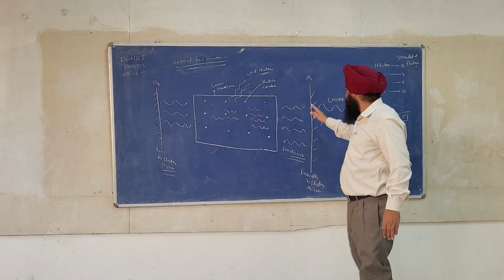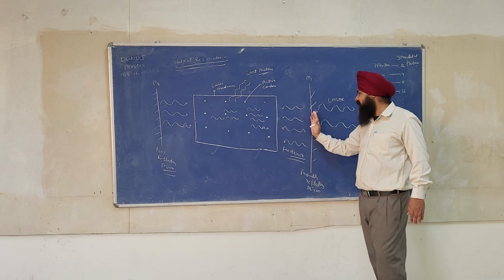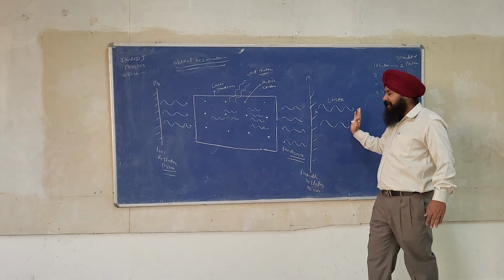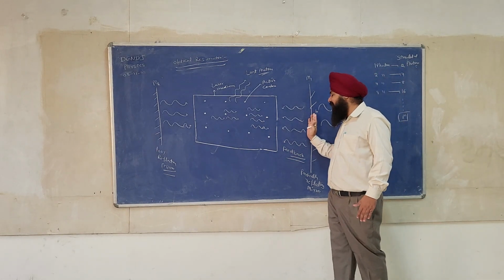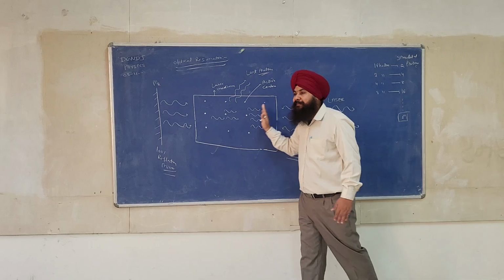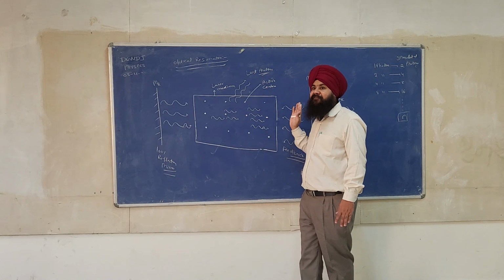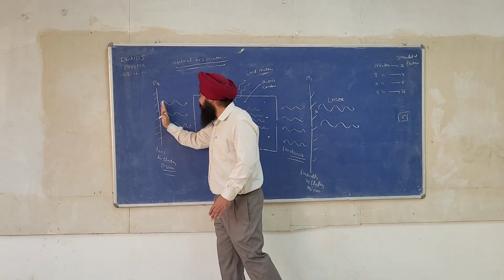So what will happen when they strike, when they are incident on this mirror? See, some of the light will get reflected back, and some of the light will transmit, and the transmitted light will give us the laser output, while the reflected light will again go back into the laser medium, and this reflected light will further give rise to stimulated emission, and they will go to the mirror M2.